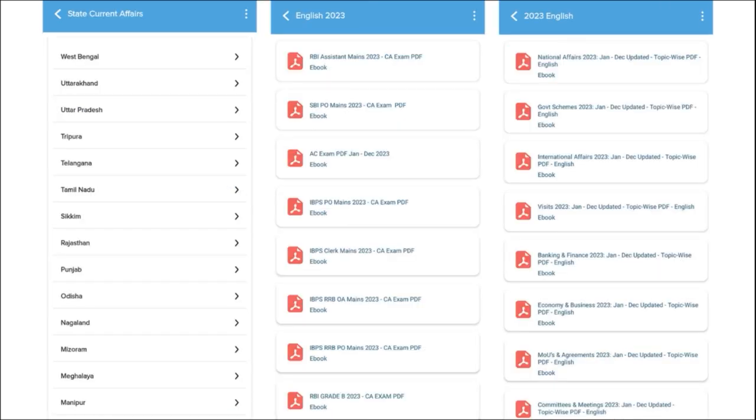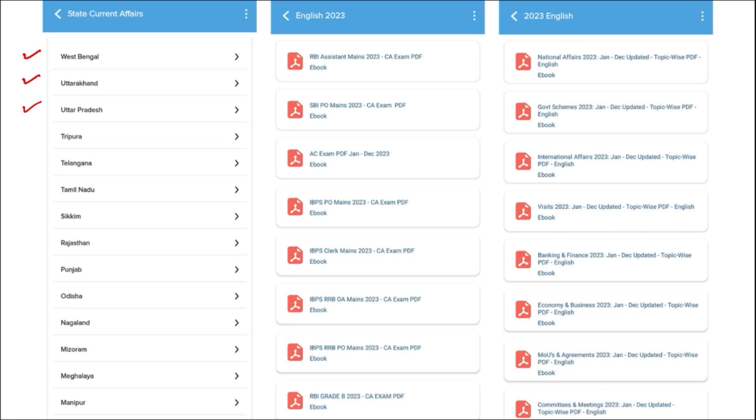One of the most important segments of our application is that we make sure to provide you with the correct exam analysis. When you are having exam, we make sure to provide you with previous year questions so that the student can go through the exam pattern and the syllabus and can prepare the exam accordingly based on the pattern. After the exam, we also make sure to provide you with the exam analysis. Then for the students who are preparing for state exams, they will be also beneficial here, as we will make sure to provide with state-wise current affairs for them.